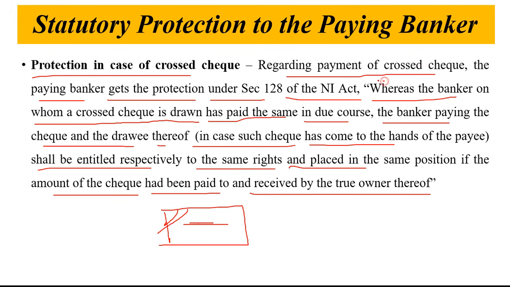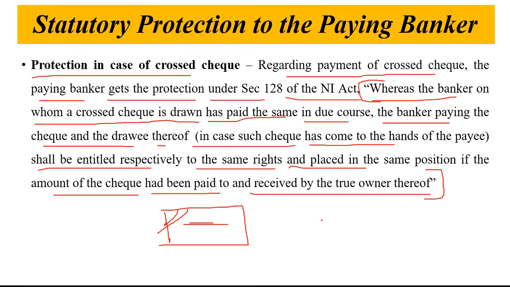Now in short, this section is a technical explanation of the protection which is given in case of cross check. In simple terms, the paying banker has to make the payment of the cross check as per the instructions of the drawer, and if the payment is made in good faith without any negligence, the paying banker will get the protection under the Negotiable Instrument Act.